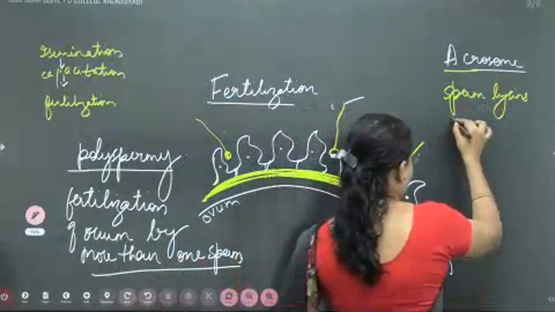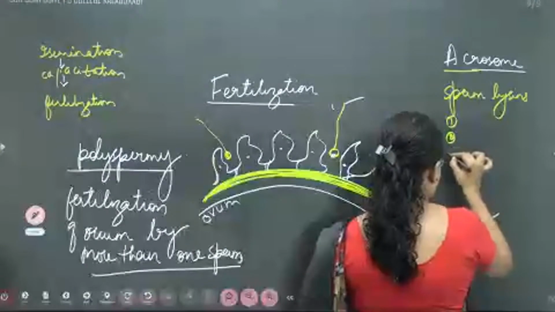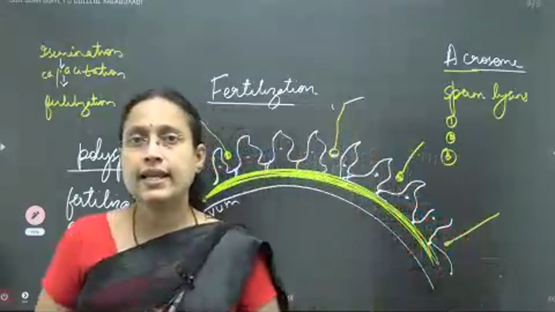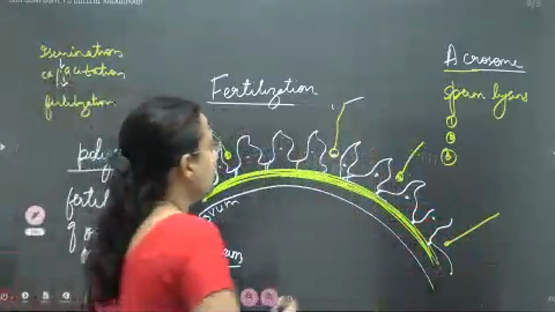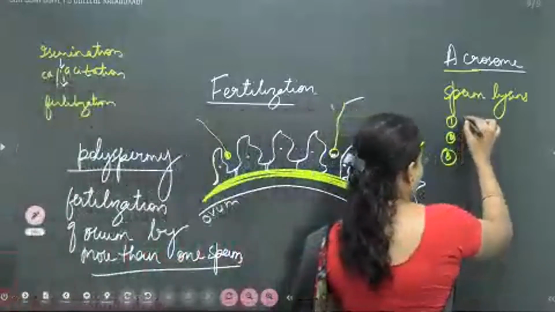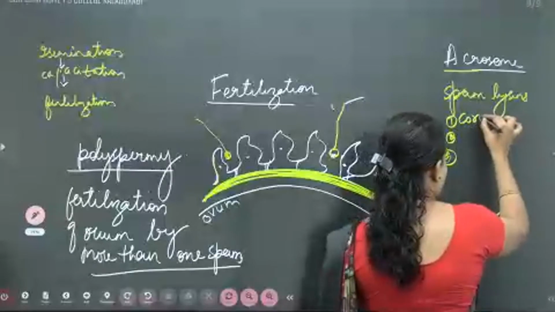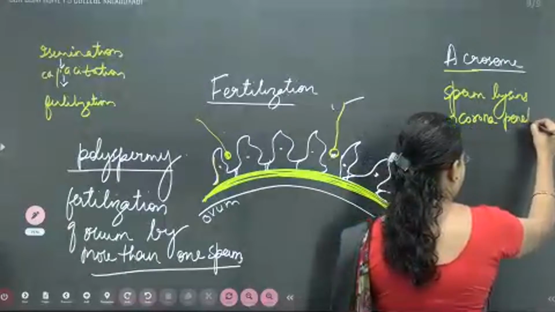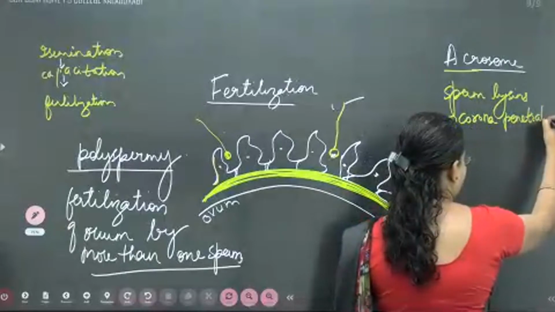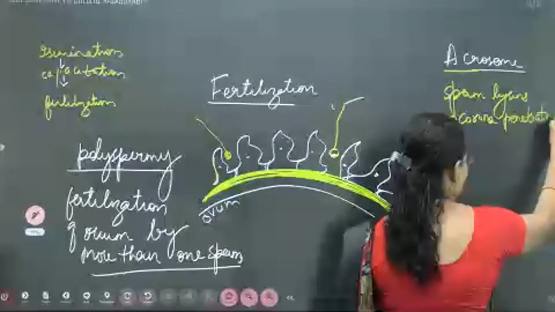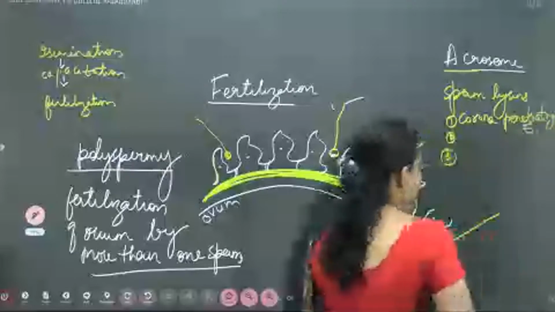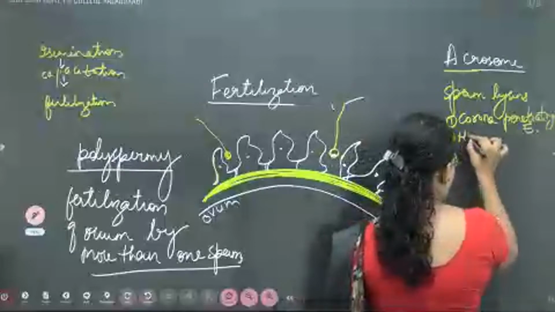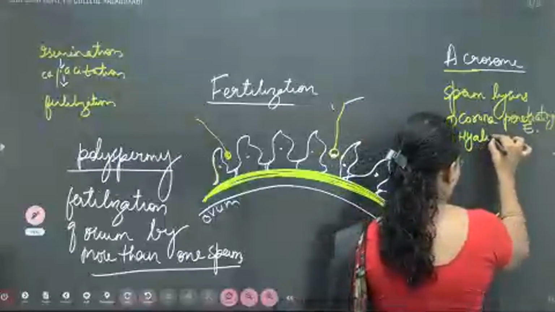One is called corona penetrating enzyme. Another is hyaluronidase.